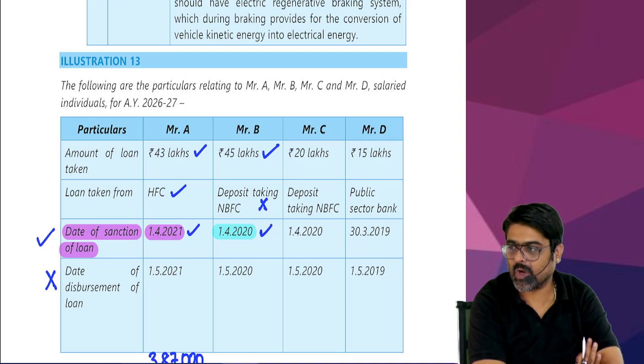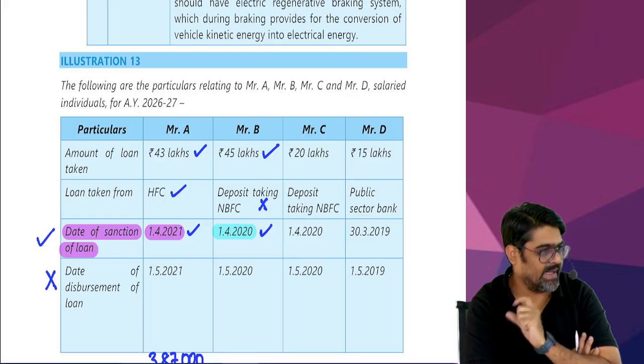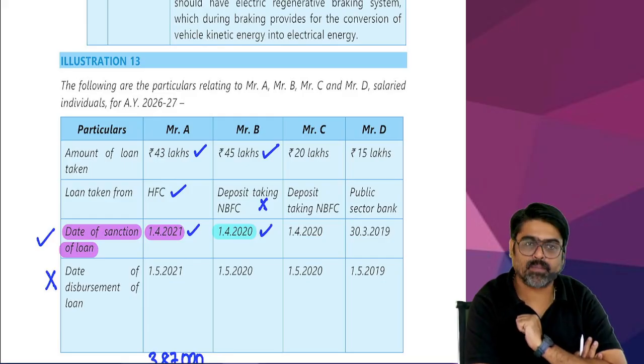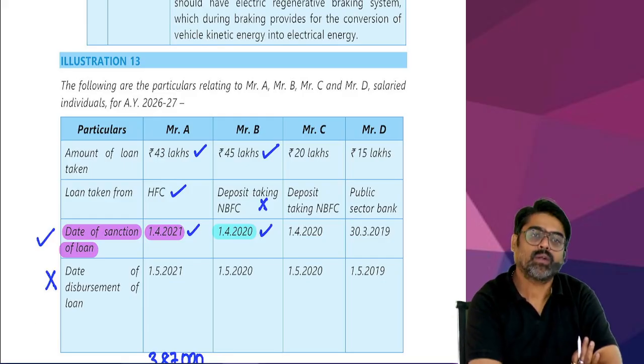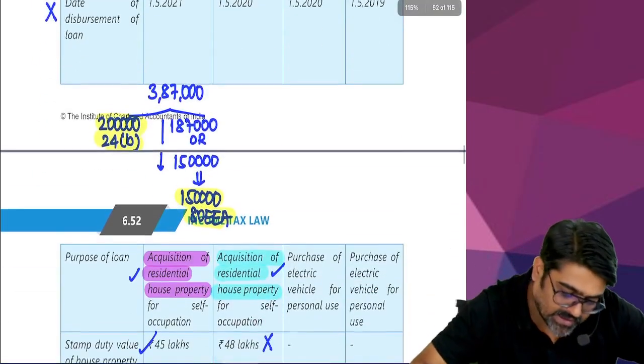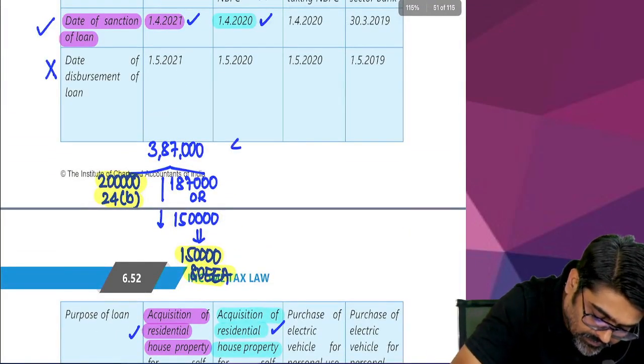And also the loan is not taken from bank or housing finance company. Yes or no? So because of these two reasons, the excess interest cannot be claimed under 80EEA. That does not mean that the interest will not be allowed under 24B. That interest will be allowed under 24B. So how much is the loan? 45 lakhs. On that, how much is the interest, sir? 9%. So how much is the interest? 4 lakh?